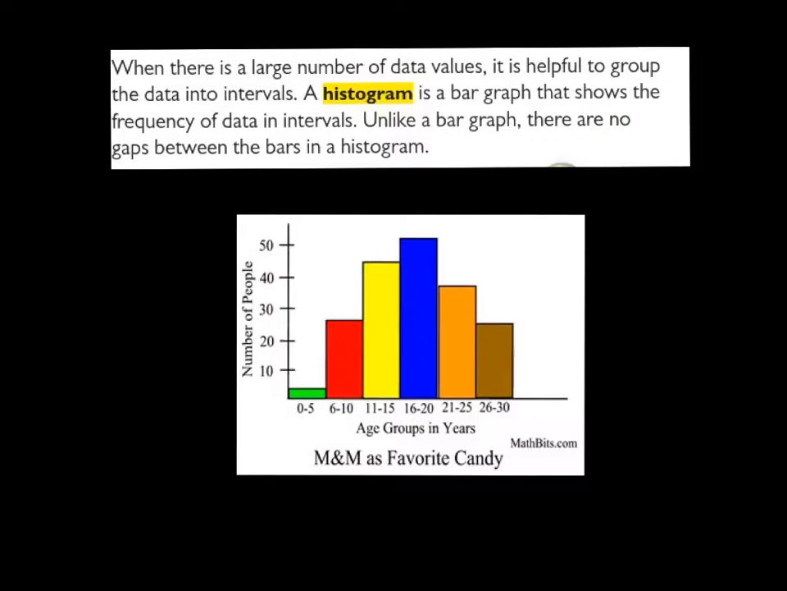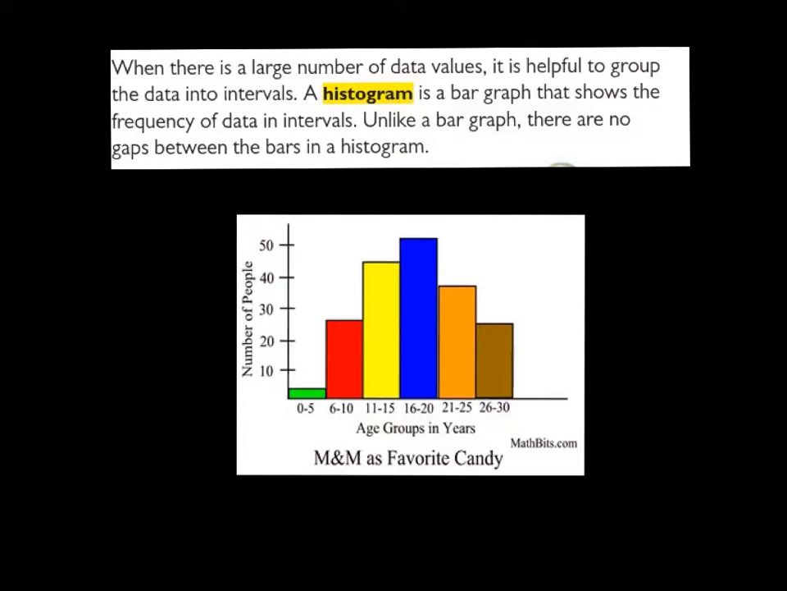Obviously, the first thing you need to know is what a histogram is. If you have a large number of data values, it is helpful to group the data into intervals. Intervals are like when you see 0 to 5, 6 to 10, 11 to 15, when you have a group of numbers kind of in its own little set. A histogram is a bar graph that shows the frequency of data in intervals.